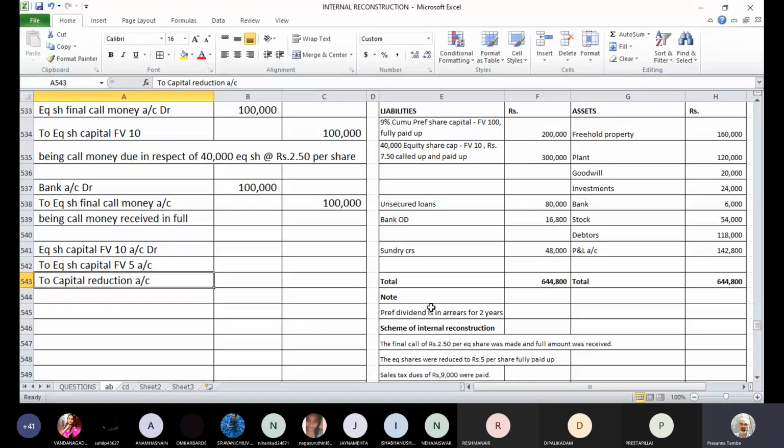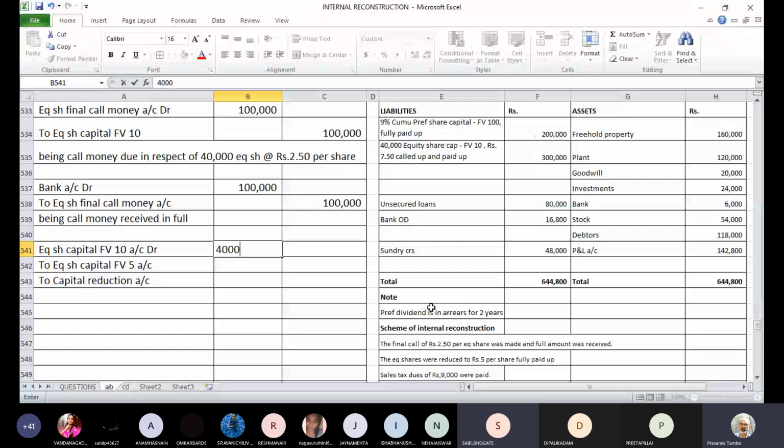So equity share capital 10 rupee account, that is the paid up capital. How much is the paid up capital now? How much should we debit here? 4 lakhs, sir. 4 lakhs, that's correct.